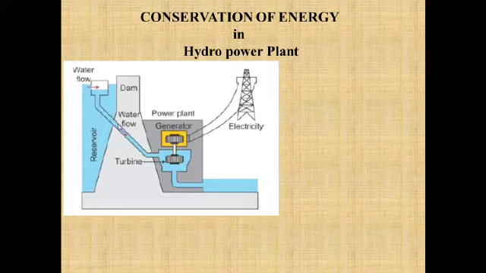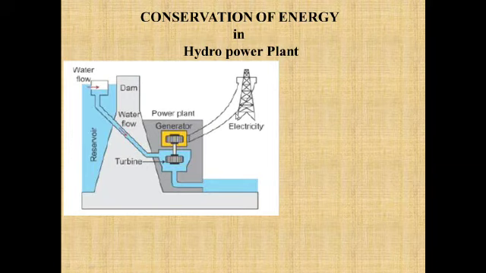After the water starts to flow, it strikes the turbine and the turbine starts to rotate rapidly. So this kinetic energy has been converted into the mechanical energy of the blades of the turbine. And the shaft of the generator has been coupled to the turbine. Due to this, the shaft of the generator also starts to move, and electricity starts to be produced. So we can say that the mechanical energy of the turbine has been converted into the electrical energy of the generator, and this electricity has been transmitted through the wires from the power plant.